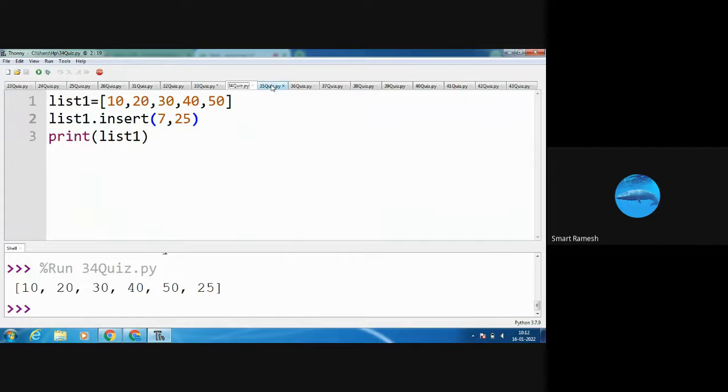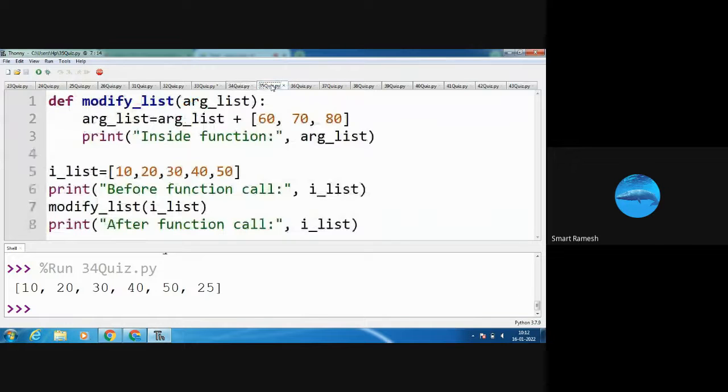Okay, next there is a function modify_list. Here i_list is 10, 20, 30, 40, 50. Next, print before function call, so it will work.